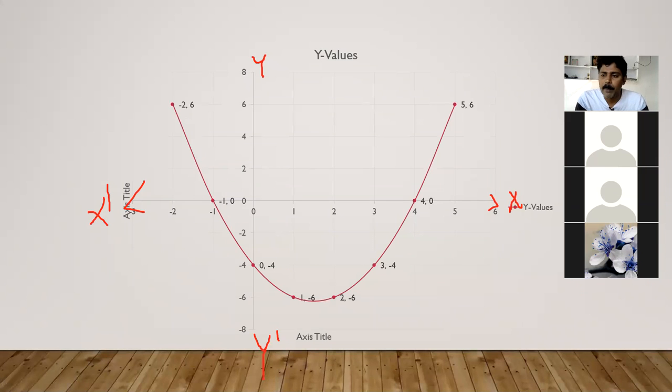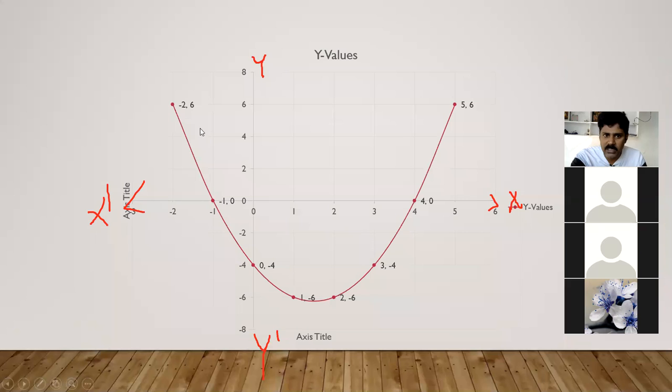Why? Because a parabola is a smooth curve. If you draw a line without lifting your hand and without using the ruler, that will be the smooth curve. So you have to join all these points with a smooth curve, so that it will be taken as a parabola.